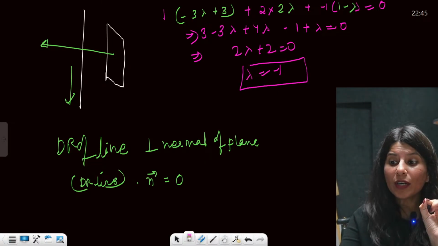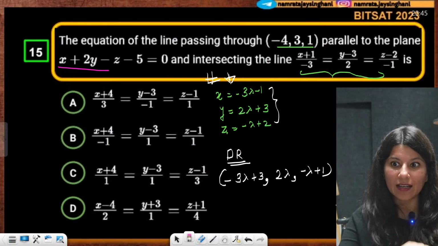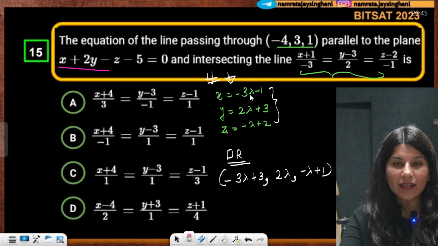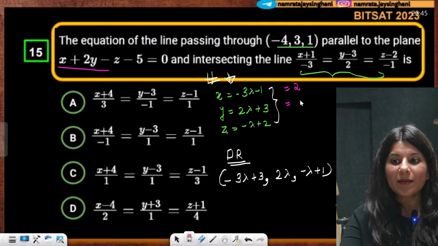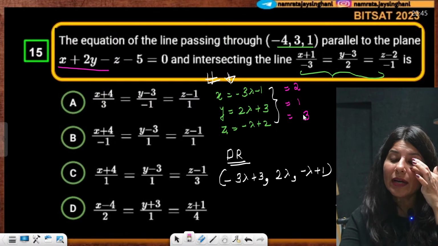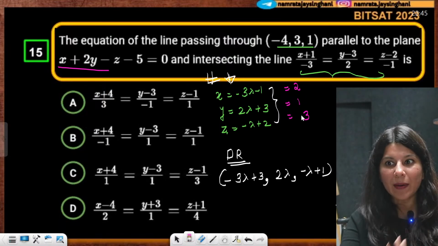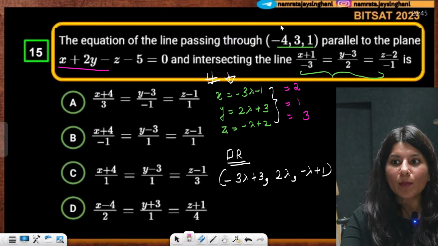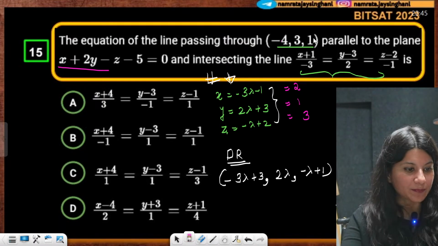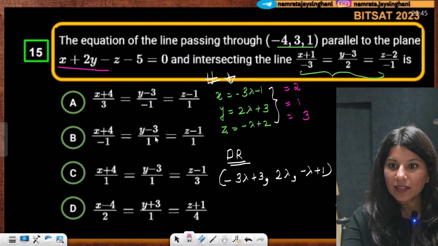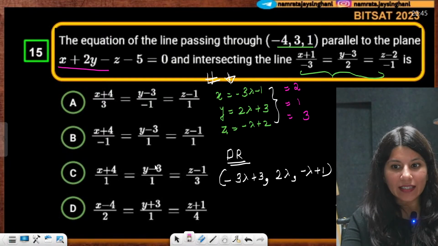The moment you got lambda as -1, now understand. If lambda is -1, then 3 - 1, this point will become 2. This is 3 - 2, so 1, and this is 2 + 1, 3. (2, 1, 3) is that point from which your line will pass through. Now, as per the options, (-4, 3, 1), I think D option is absolutely wrong.